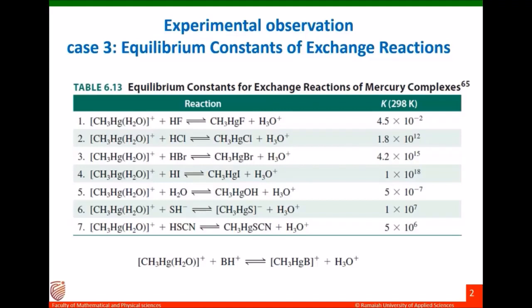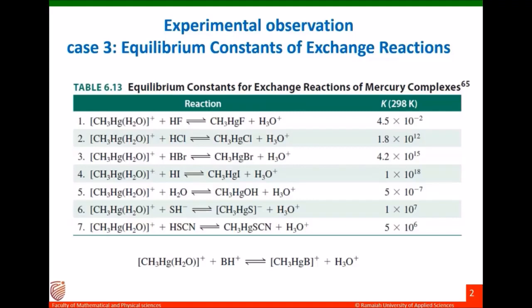If you consider the fluoride ion in HF and the chloride ion in HCl, chloride ion is more polarizable because of its higher size. So the polarizability is increasing from hydrogen fluoride to hydrogen iodide in the first 4 reactions.